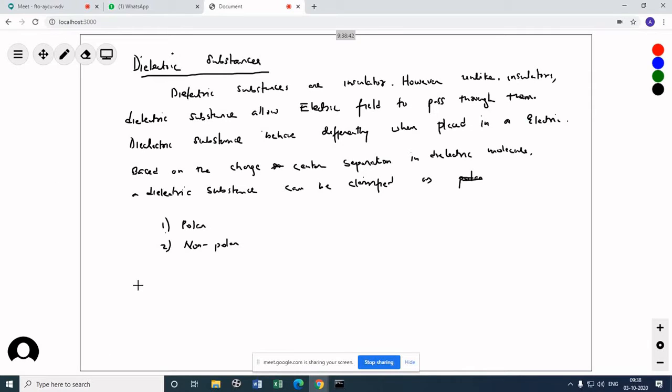Let's give you some examples of dielectric substances. Example would be paper. Wood is an insulator. Wood is not a dielectric substance. Paper is. Then there is water. I'll give you the dielectric constants very soon. Then plastic. Plastic is a very good insulator. Then oil. They are all dielectric substances. Okay. Let us see polar and non-polar dielectric substance.